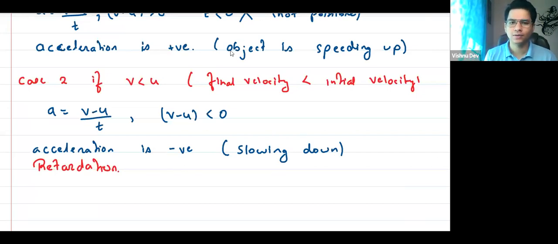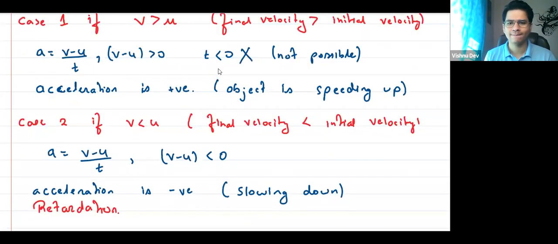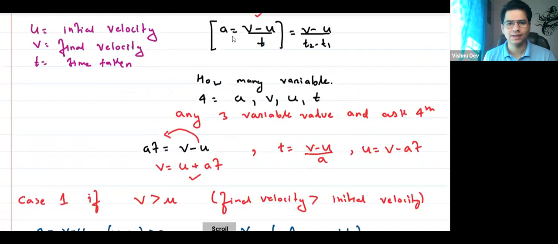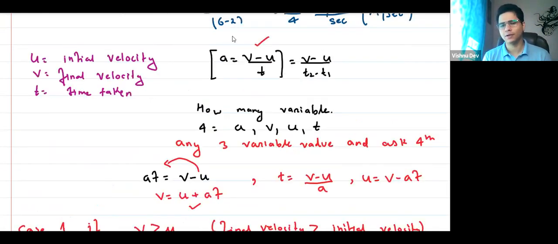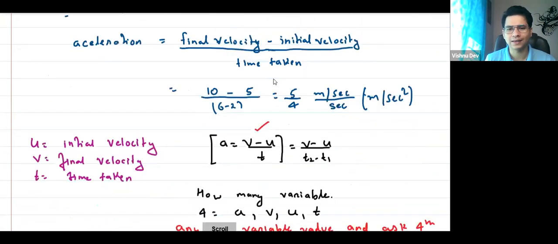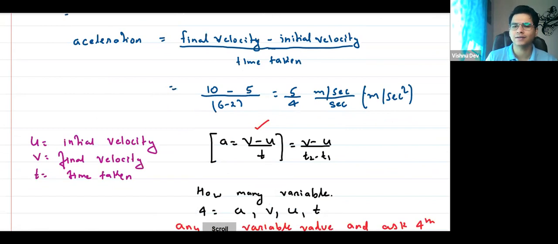So tell me one thing, right? ये सबको समझ में आ रहा है? I guess this concept is clear. But do you have any doubt in this? Tell me, anyone have any doubt in this? No, sir, no doubt. But when we talk about this acceleration, is it average acceleration or instantaneous acceleration? Average. Very good, right?